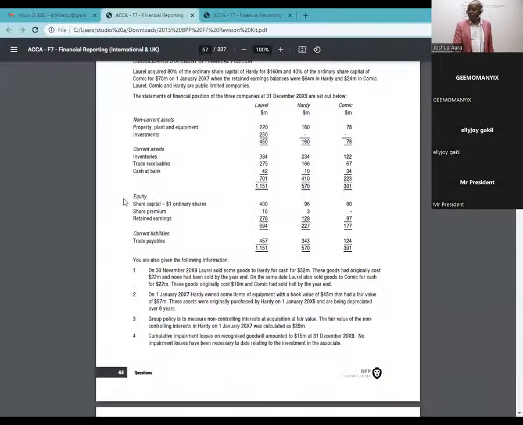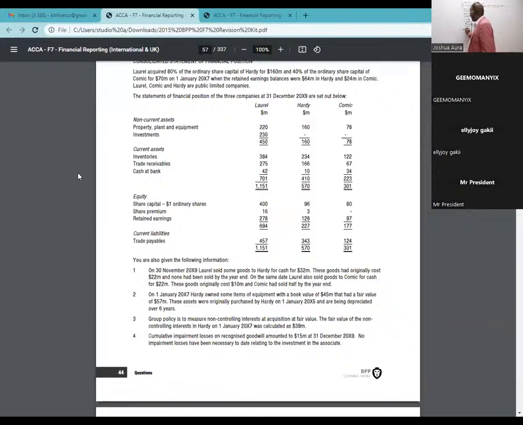Now, so we go here to the next item. It's called trade receivables. So receivables, I can see a figure of 275 and 166. And then we have cash at bank, 42 and 10. 42 plus 10. So that I'll be able to have total assets there.